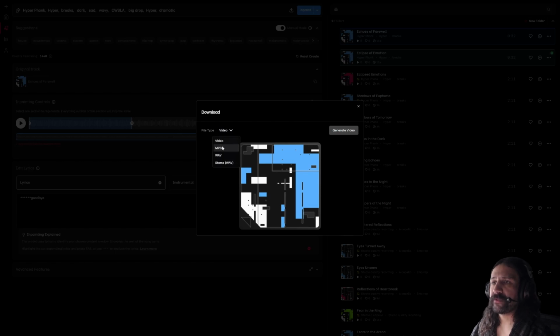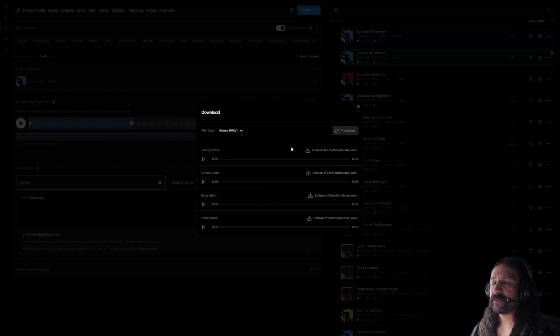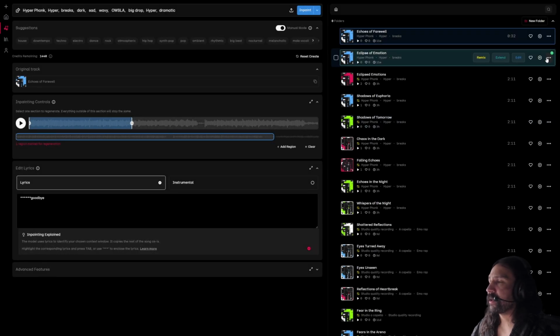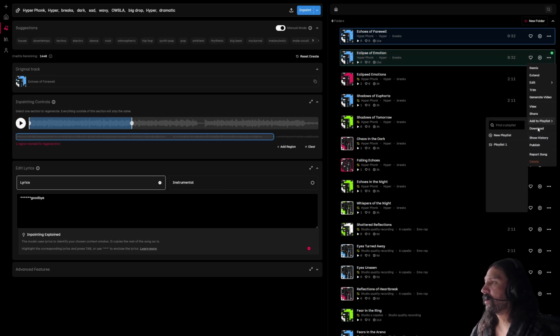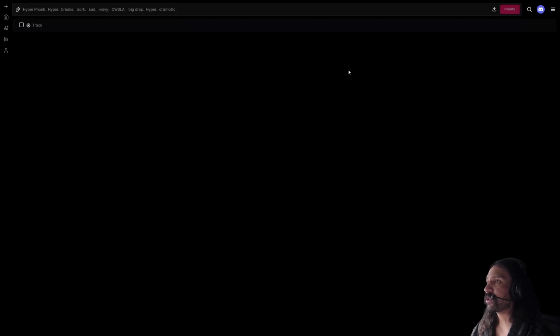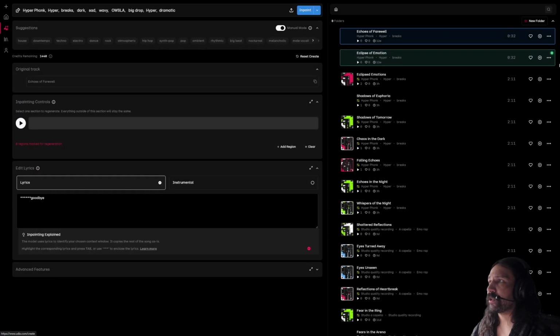And you've got options for video, MP3, WAV, and stems. And when you go to stems, you can see you're going to end up with four options. And if you're working with vocals, then you just extract the vocal stem here and move on, leave the rest, which is great. And again, as I mentioned before, Udio's stem splitter is better than Suno's. So below download, we have show history. This is going to show any of the previous seeds or iterations of the track that you're working with.